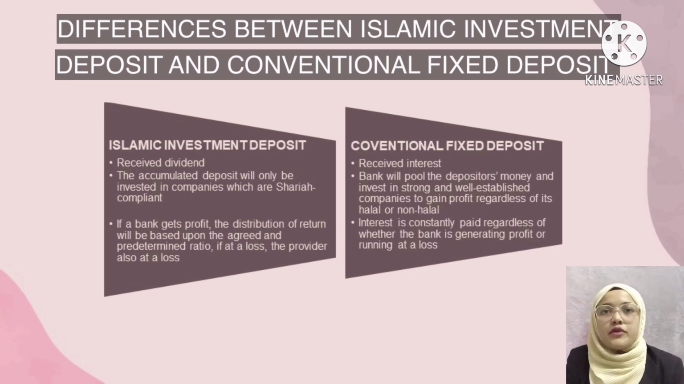In terms of profit, for Islamic investment deposit, if the bank gets a profit, the distribution of return will be based upon the agreed and predetermined ratio. And if it is at a loss, the provider is also at a loss. While for the conventional fixed deposit, the interest is constantly paid regardless of whether the bank is generating profit or running at a loss.